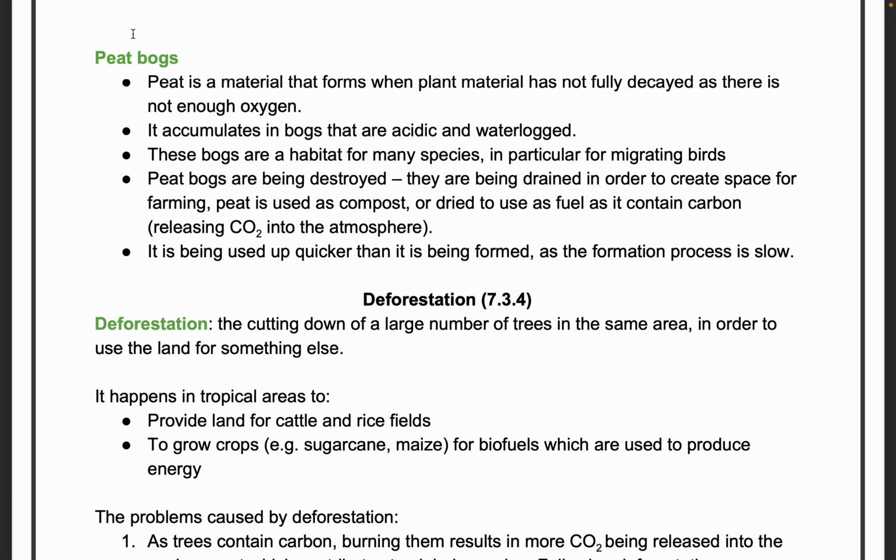And it accumulates in bogs that are acidic and waterlogged. You can see those places are not good for us to live, but it's very good for the microorganisms and rodents to thrive. These bogs are habitat for many species, in particular for migrating birds. If you go to a place known as Vedanthangal in Tamil Nadu, it's a good example of a peat bog.